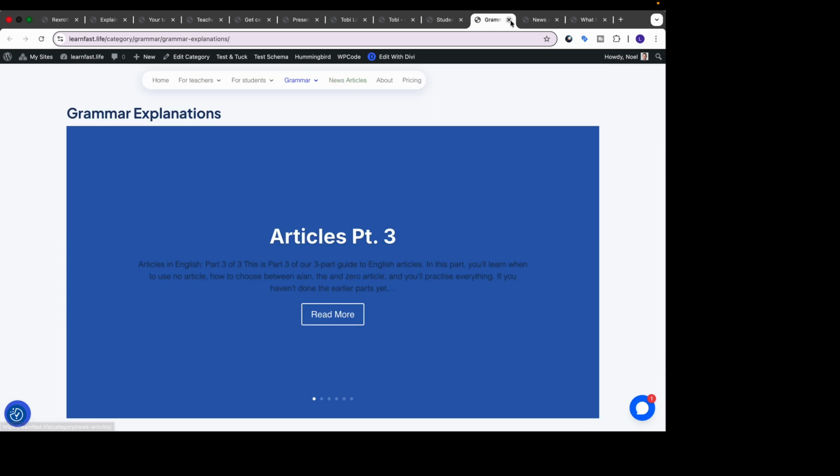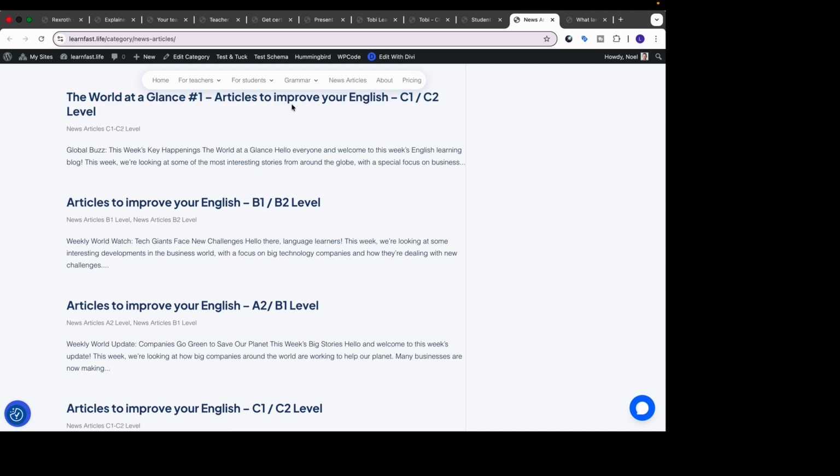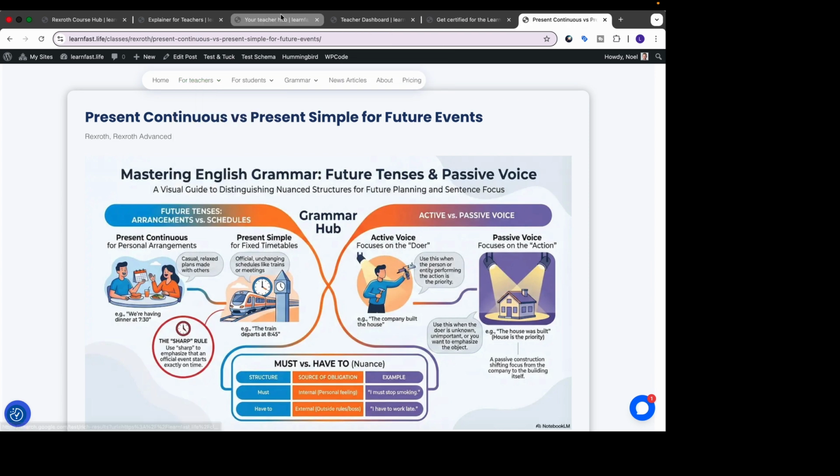We also have news articles. The idea here is that every week we will be posting news articles, so it's topical things, it's current affairs, so anyone who's interested in reading things in English adapted to their level, here C1 or B1, B2 or A2, B1. So it's content that the students can read, adapted exactly to their level with a quiz at the end on topical current affairs. And just going to show you what you get with your teacher.